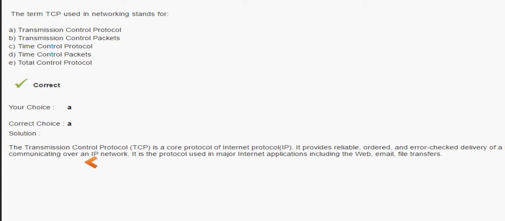But TCP, the transmission control protocol, provides reliable, ordered and error checked delivery of a stream of octets between applications running on hosts communicating over an IP network. It is the protocol used in the major internet applications, including the web, email, and file transfer. Now, in file transfer also it is used, but not FTP. FTP is not connection oriented, okay.